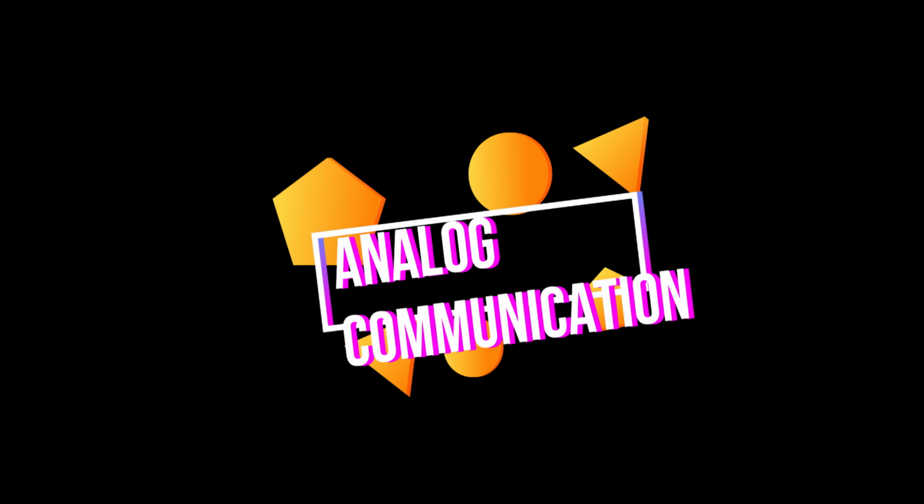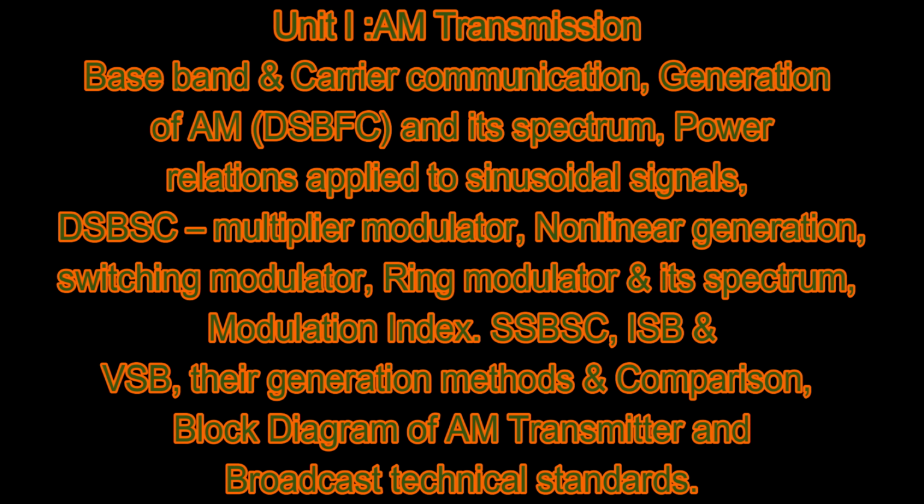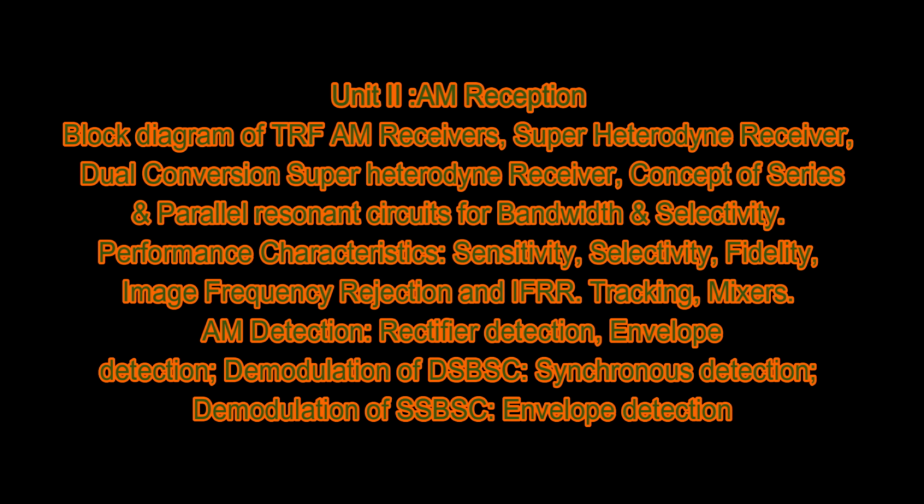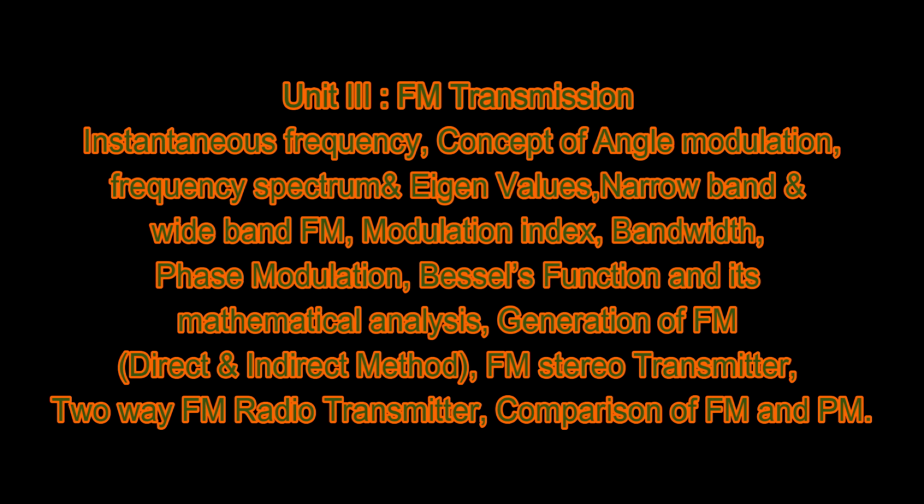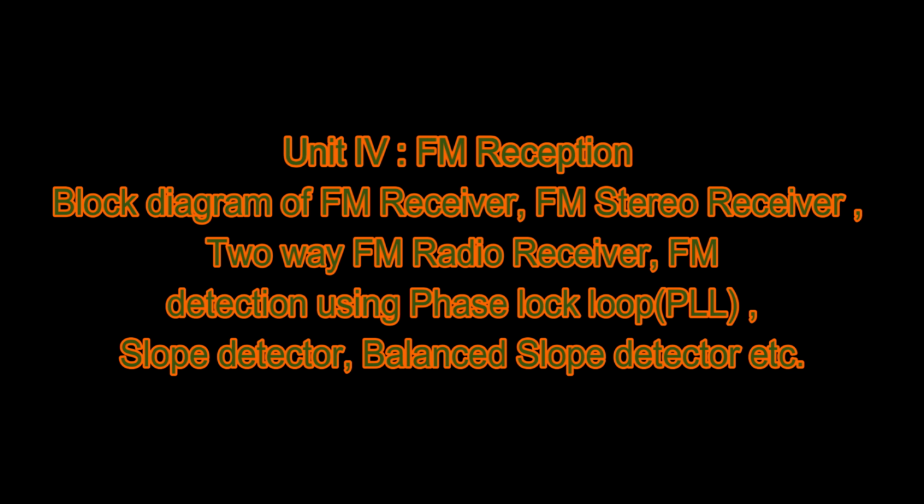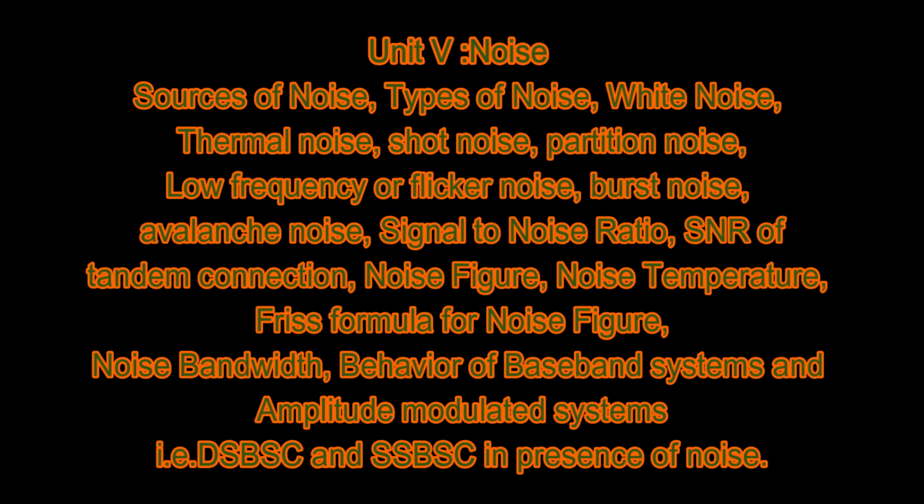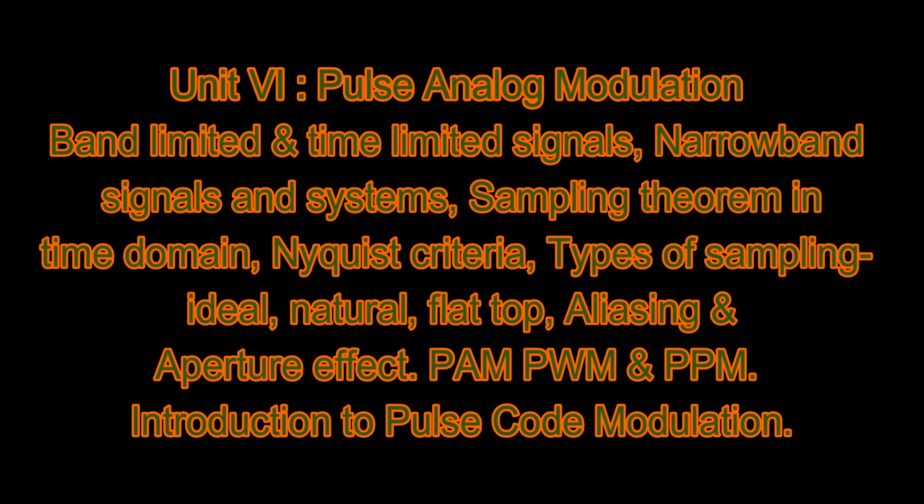Now fourth subject is AC, that is analog communication. First unit of AC is AM transmission. Second unit is AM reception. Third unit is FM transmission. Fourth unit is FM reception. Fifth unit of AC is noise, and sixth unit is pulse analog modulation.